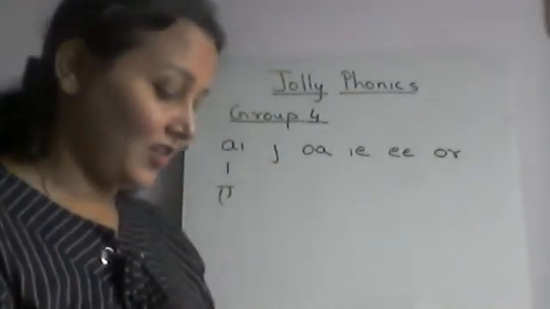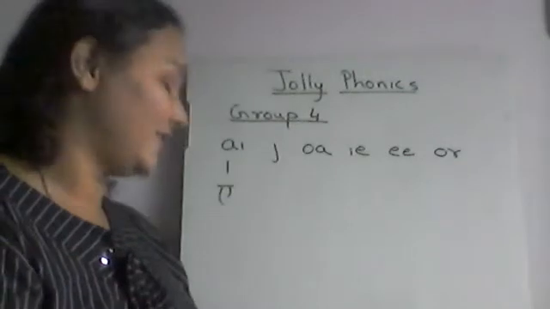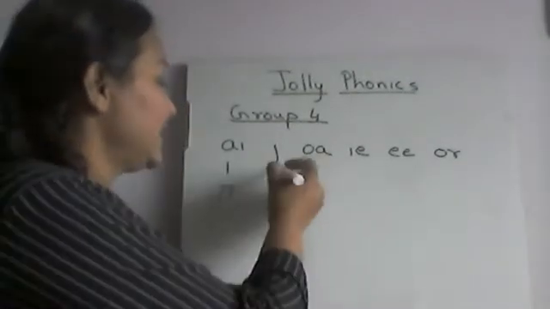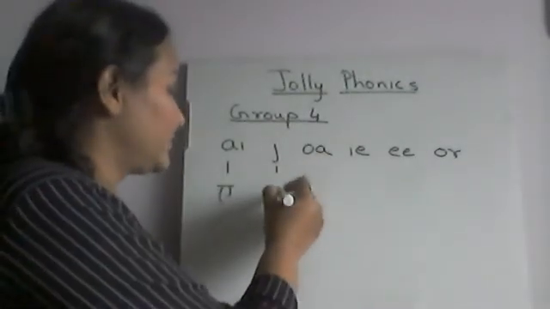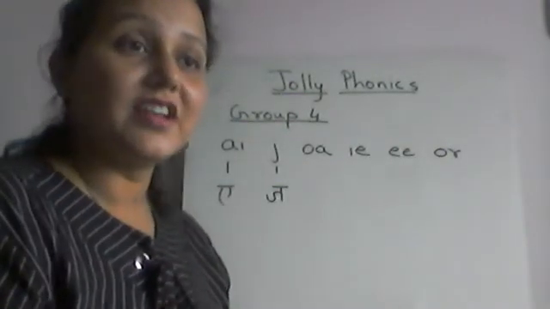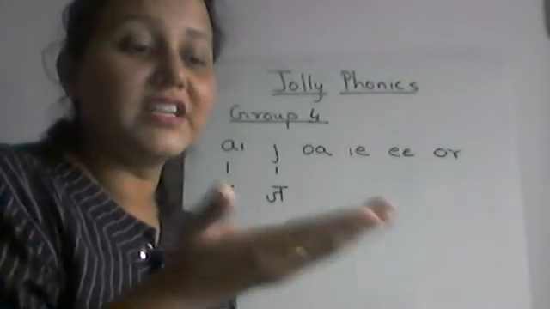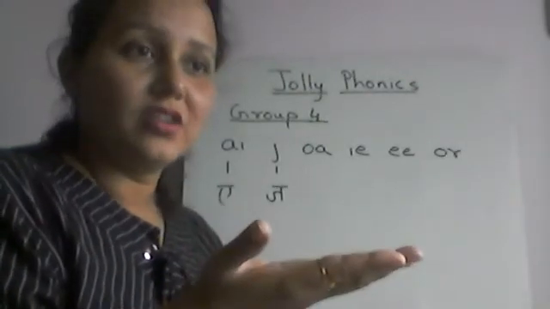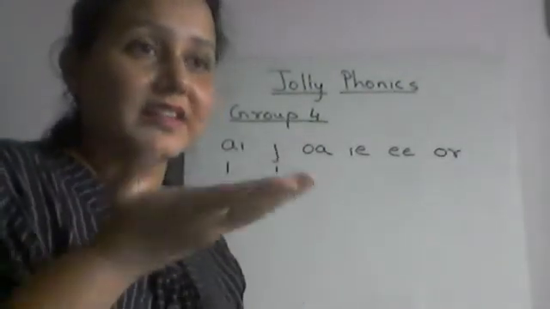Now the next one, that is J. The sound of J is J, like jelly. If we demold jelly on our hand, how does it move? Like this, it vibrates.